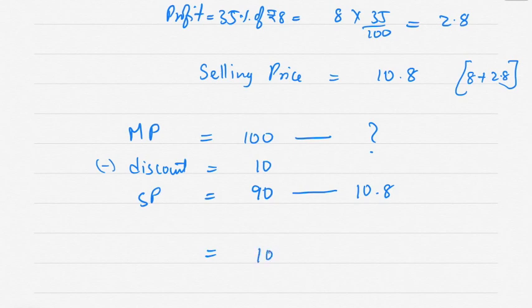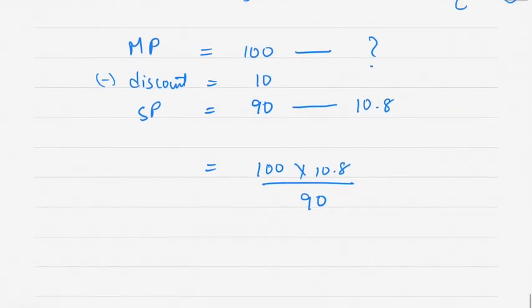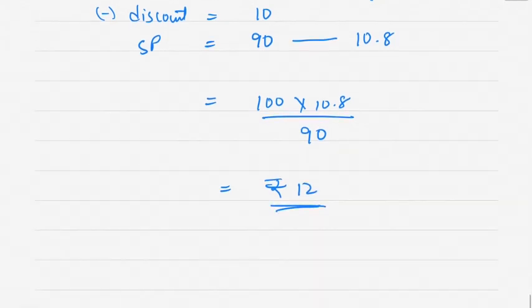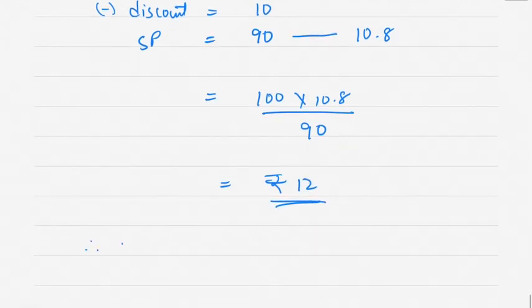So cross multiply: 100 into 10.8 divided by 90. It comes to rupees 12. Therefore, marked price is rupees 12.